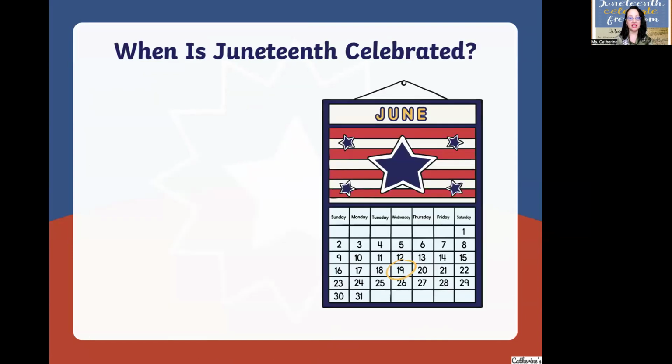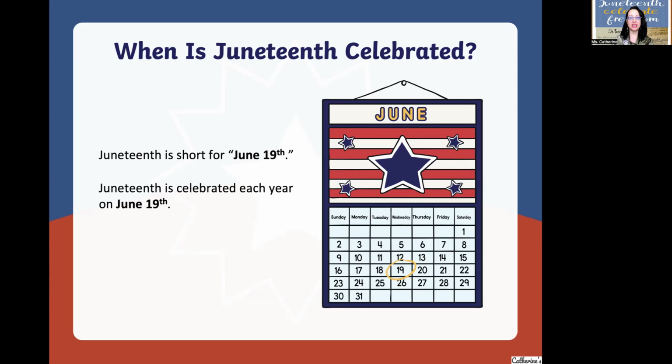When is Juneteenth celebrated? Well, look at the calendar here and look what is circled. Juneteenth is short for June 19th. Juneteenth is celebrated each year, or annually, on June 19th. This is an important holiday, and this year, 2024, we are celebrating it on Wednesday. Remember, it's every year on June 19th, but this year it will be on Wednesday in 2024.